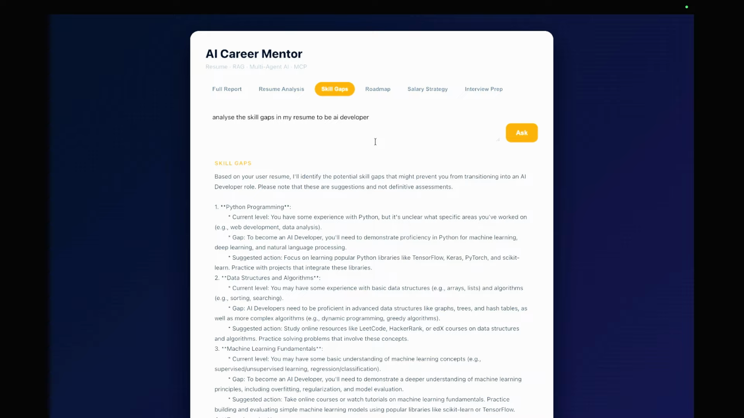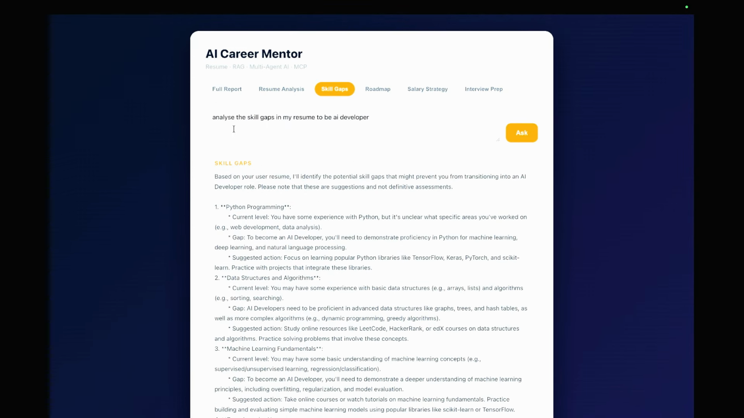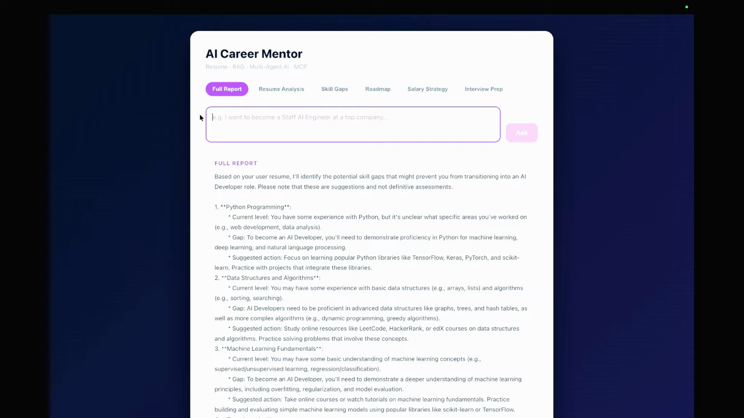Like for the skill gaps, I have just typed in to analyze the skill gaps in my resume and help me understand how to be an AI developer. And this is the skill gaps it has identified. So it says based on your resume, identify the potential skill gaps. And then it has suggested one is Python programming, second is deep learning, third is natural language processing, and so on. And these are the recommendations it has suggested me, right? I can also type in my full report for the full report that I want.